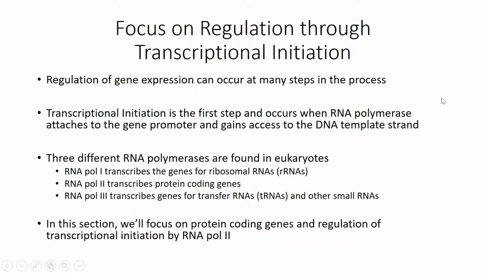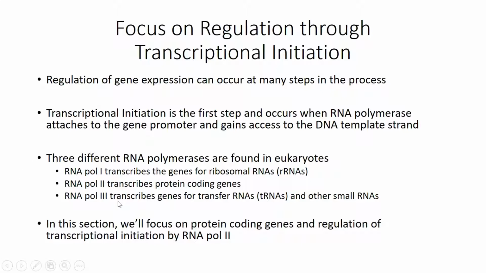One thing I want to point out about transcription in eukaryotes that's different from prokaryotes is this point right here. There are 3 different RNA polymerases in eukaryotes. RNA polymerase 1 transcribes the genes for ribosomal RNAs. These are non-coding RNAs, part of the ribosome.